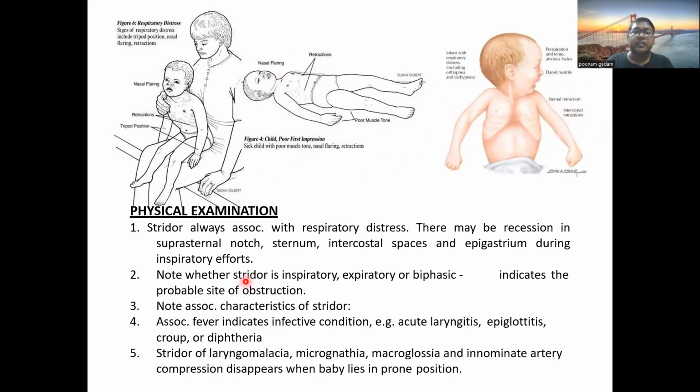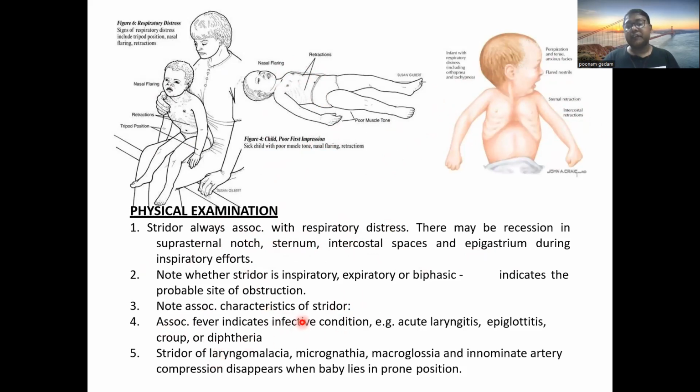Stridor is always associated with respiratory distress. There may be recession in the suprasternal notch, sternum, intercostal space, and epigastrium during inspiratory efforts. Note whether the stridor is inspiratory, expiratory, or biphasic. So you can go to the differentials. Note associated characteristics of the stridor.